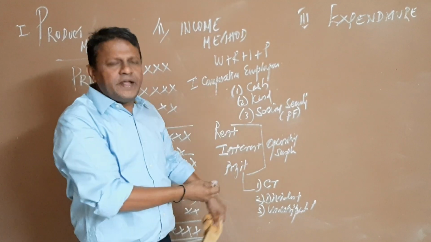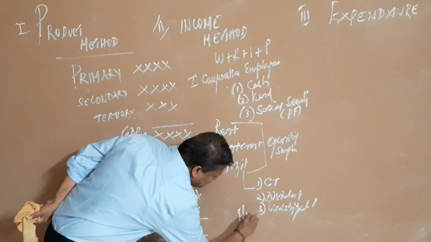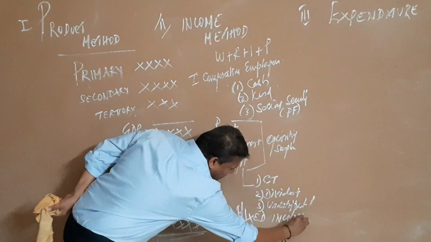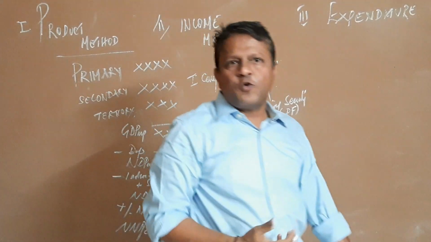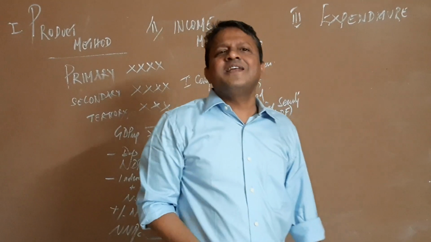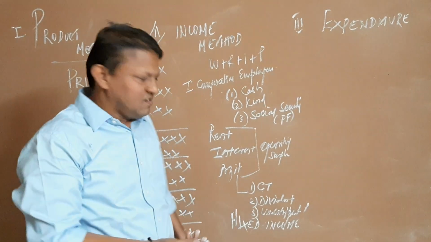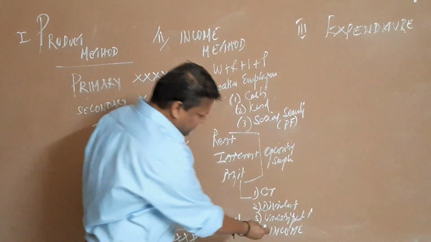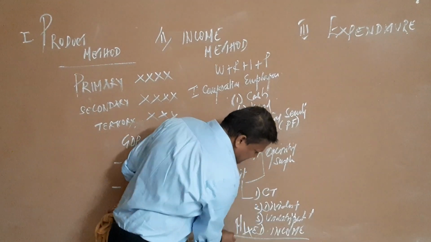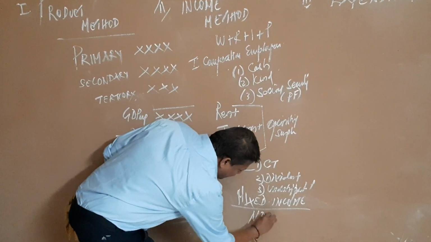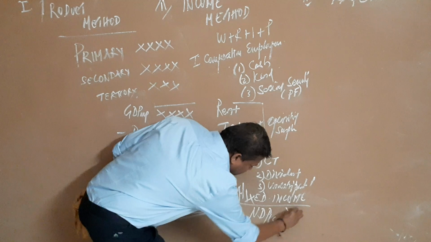Now, adding these three along with some mixed income. What is mixed income? Just now we talked about it. That means some farmers or some producers, economic agents, produce certain things which they don't give to the market. They do it for self-consumption. Some small business can be added into the mixed income. When you do all that, you get NDP. Remember, NDP factor cost.